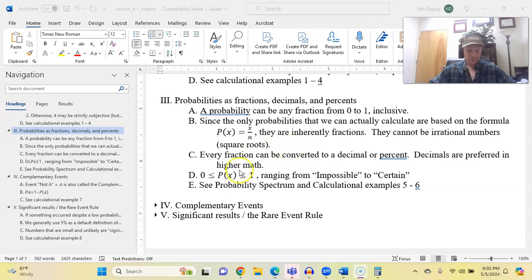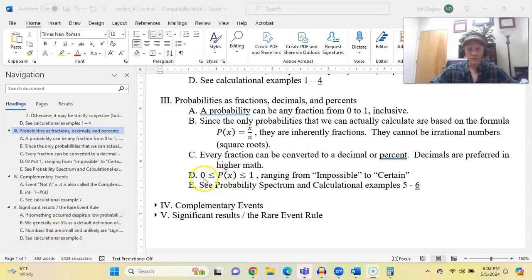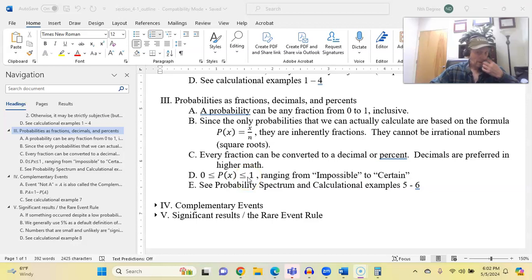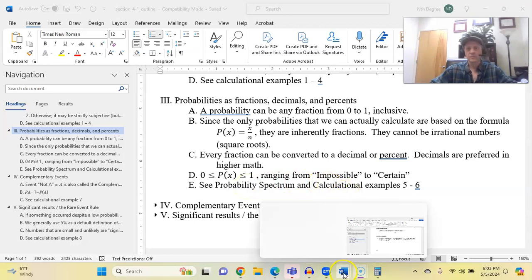As far as the size of the probability, this is the mathematical way of writing the correct range of values. The probability of x has to be between 0 and 1, and these little or-equal-to bars here mean that the probability can be 0 or 1. That's what we mean by the word inclusive. So a probability ranges on a spectrum from 0 to 1, basically, ranging from the impossible to the certain. So let's take a look at what I'm calling the probability spectrum, and then we'll do a couple of examples with that.